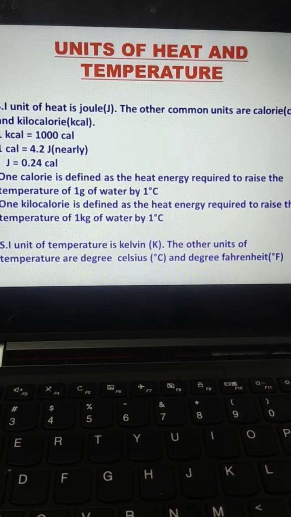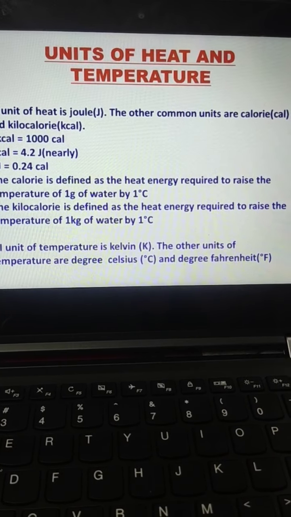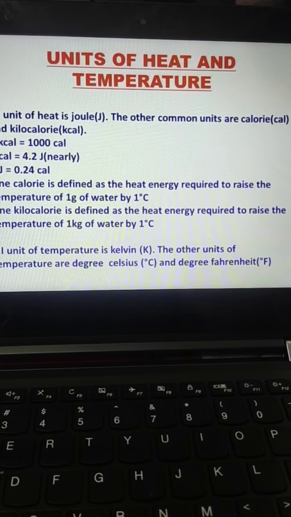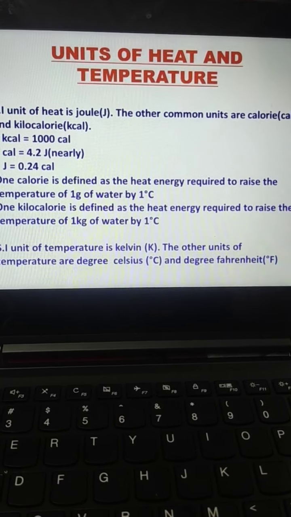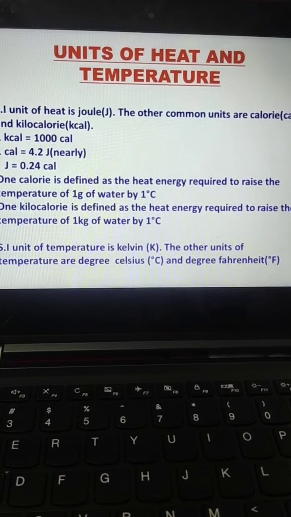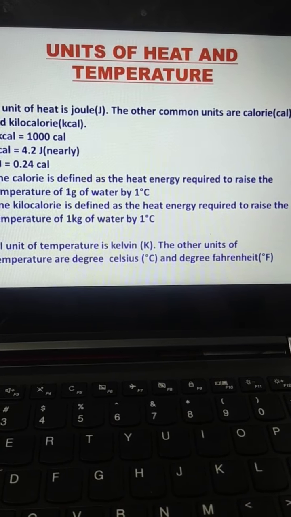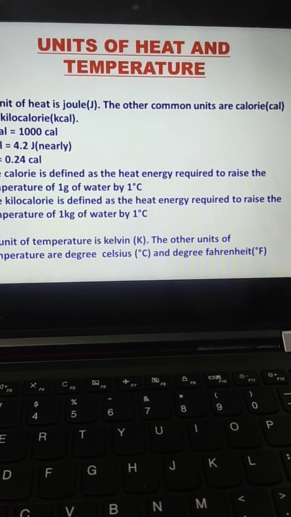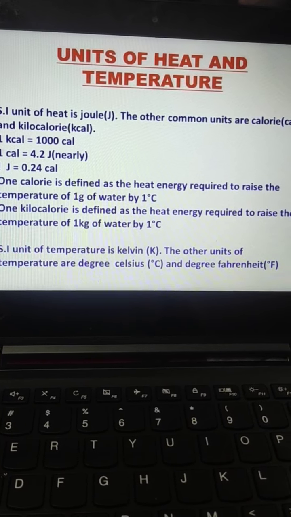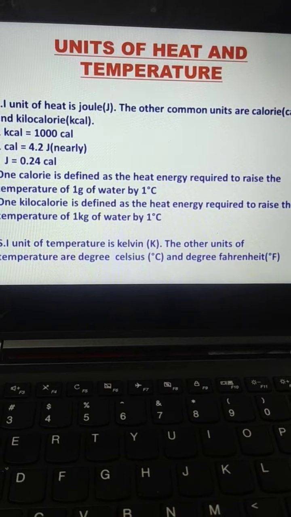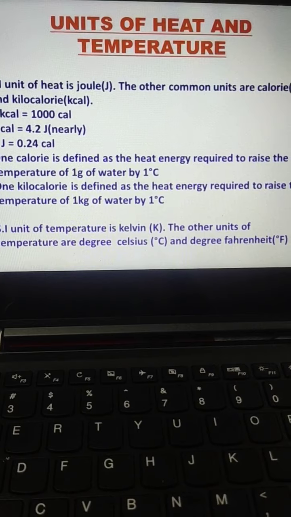Next, how can we define 1 calorie? 1 calorie is defined as the heat energy required to raise the temperature of 1 gram of water by 1 degree Celsius. So when we want to raise the temperature of 1 gram of water by 1 degree Celsius, that heat energy required will be defined as 1 calorie. Next is 1 kilocalorie. It is defined as the heat energy required to raise the temperature of 1 kg of water by 1 degree Celsius.